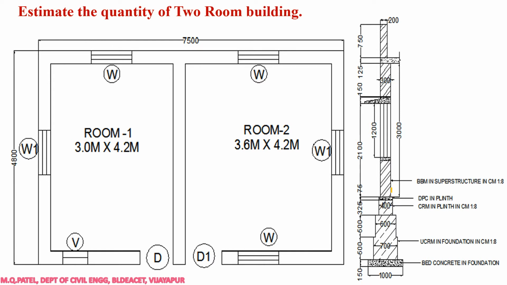If you forget an item, then cost-wise you will be leaving out around 1 lakh rupees, 1.5 lakh or 2 lakh rupees in your estimation.